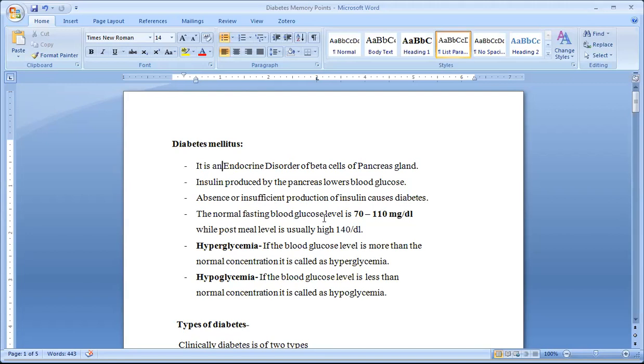Normal fasting glucose level, how much? 70 to 110 milligram per dl, while the post meal level is usually higher, around 140 per dl. Hyperglycemia is a high level of blood glucose. Hypoglycemia is a low level of blood glucose, less than the normal.